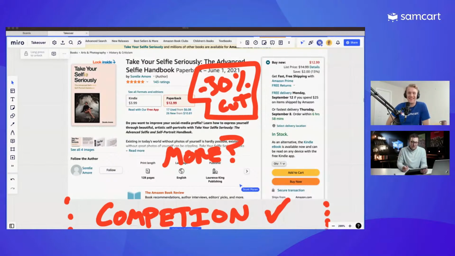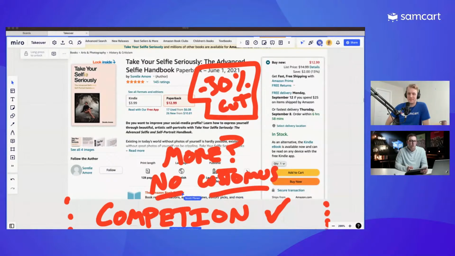Yeah. And then you also get no customers, right? It's great to have a best-selling book on Amazon, but you don't own those customers. You don't get their email. You don't get their phone number. You get nothing for this, right? And so at the end of the day, she's now promoting and sending people over to somewhere that is going to promote her competition, not give her a whole lot of profit, and not actually help her grow her own customer list. Big mistake there.